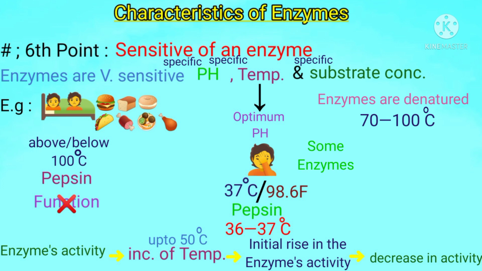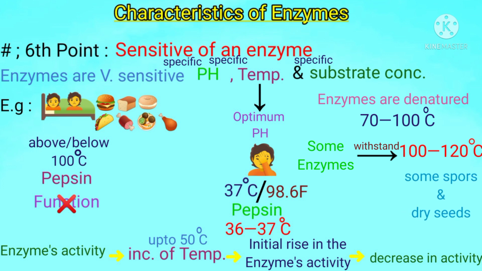But some enzymes are also present which can withstand temperatures of about 100 to 120 degrees centigrade for long periods in dry conditions. Such conditions are present in some spores and dry seeds. Students, this is the enzyme's sensitive behavior at high temperature.